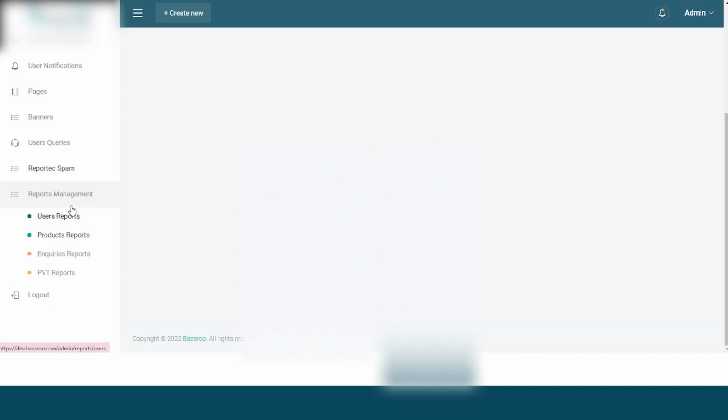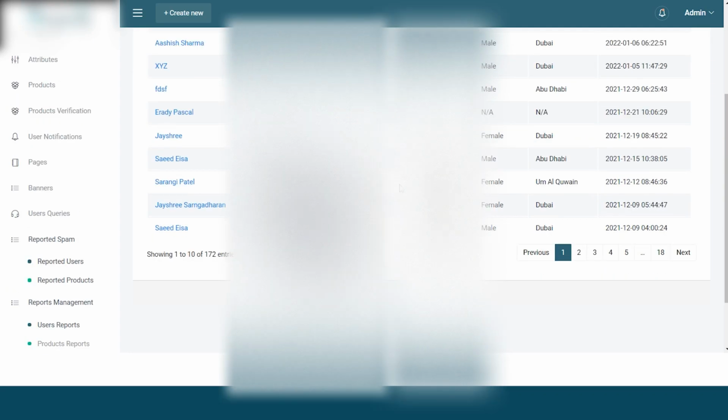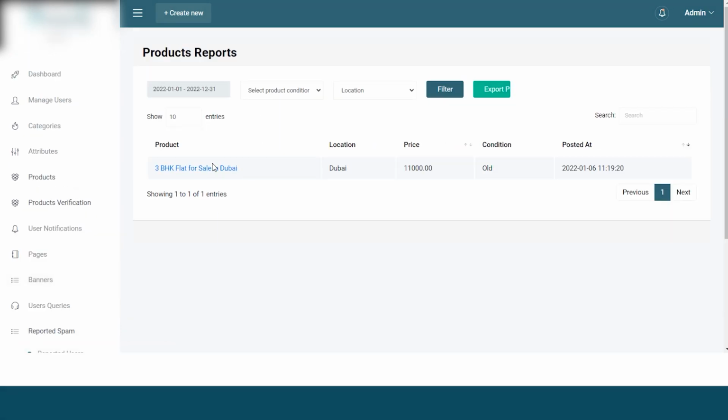And lastly, the admin can manage the reports. Like you can view the user reports, like the total number of users, email, the location, the date on which they were registered, and they can filter the report on the gender basis and different filters. Likewise, the admin can manage the reports for products, like what all products are listed, what is their pricing, their condition.